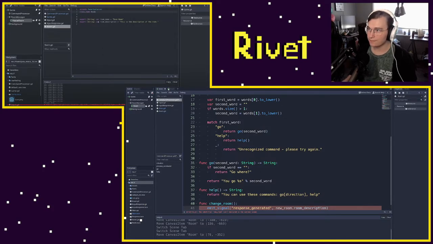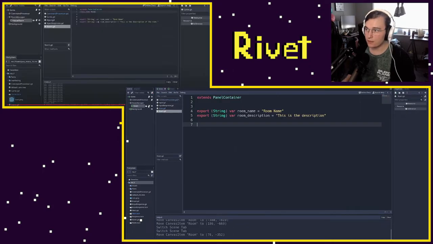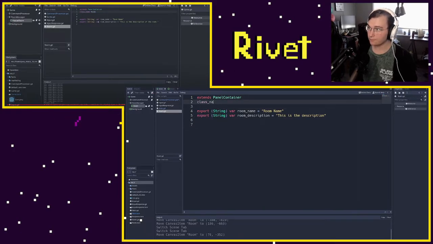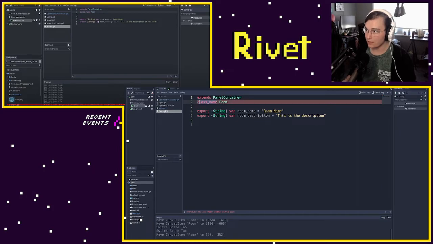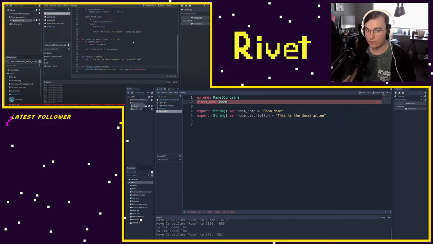Oh, class name. I keep forgetting what class name does. It makes it available to everything, I'm assuming. Let me see. Class name room. What does class name do? I kind of want to look it up. And so we'll define an actual class for our room. And now what we can do here is say that new room is of type room.